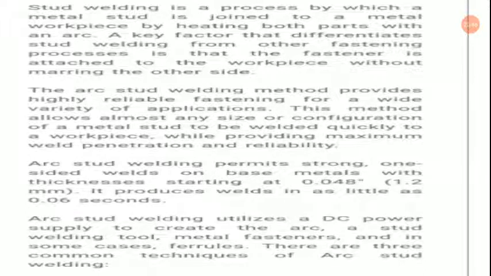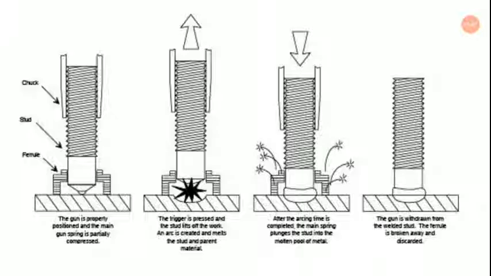Arc stud welding permits strong one-sided welds on base metals with thickness starting at 0.048 inch, 1.2 mm. It produces welds in as little as 0.1 seconds. So it is a very fast process. Arc stud welding utilizes a DC power supply to create the arc, a stud welding gun, metal fasteners, and in some cases ferrules. There are three common types of arc welding.